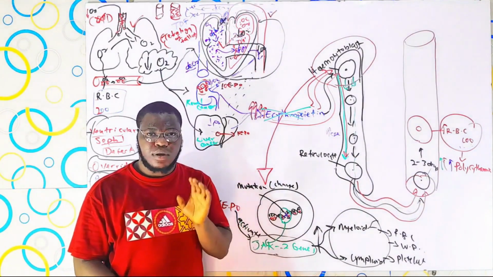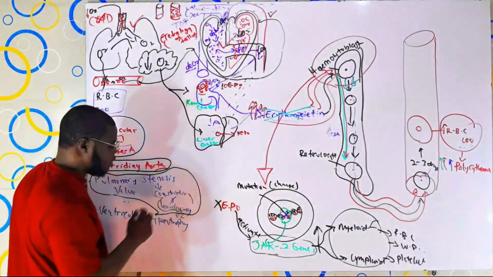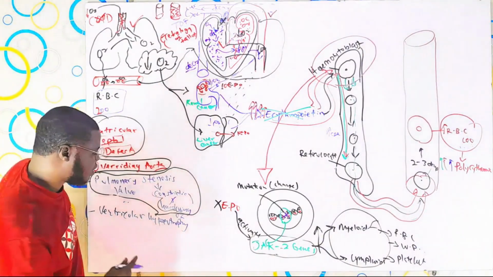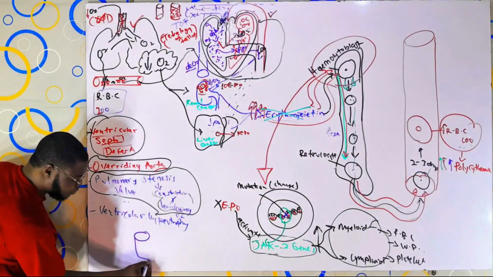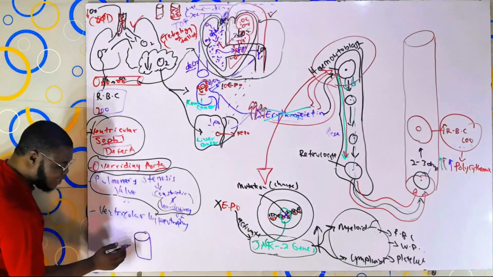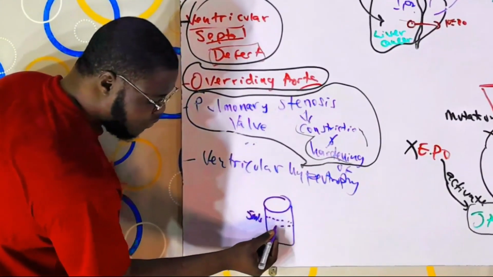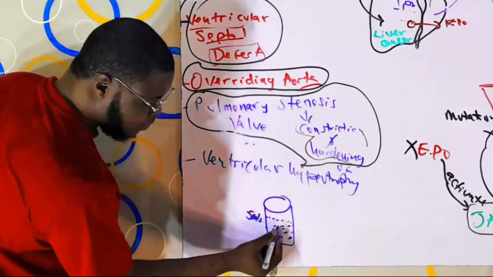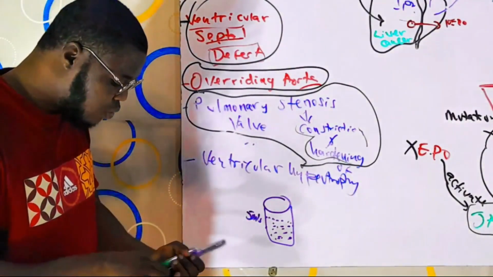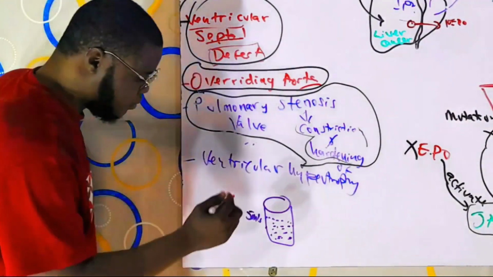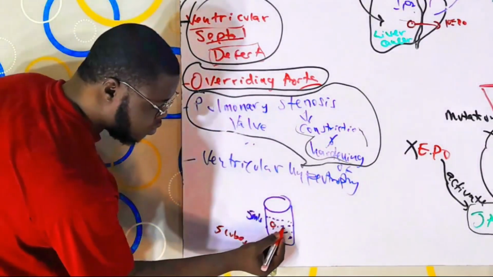Right? Now listen attentively. Let me look for a better place. Okay, let's use this side, guys. Let's say you have two cups right here. This is a cup. Inside this cup, you have 5 ml of water. And now, you put in 5 cubes of sugar.